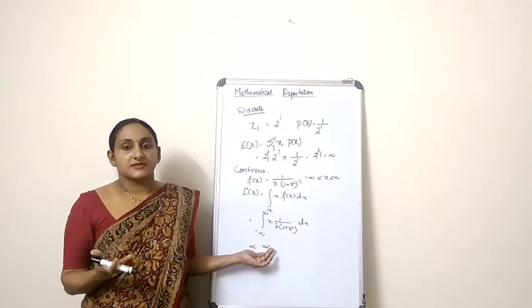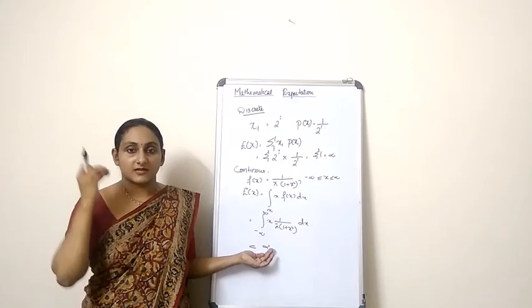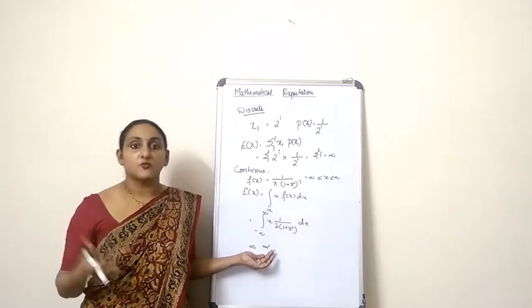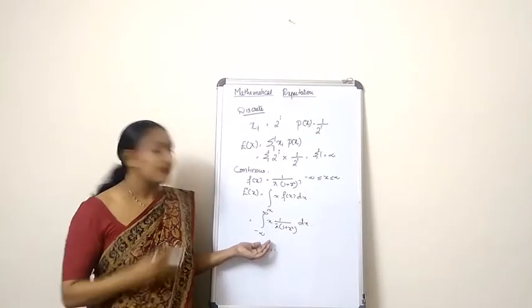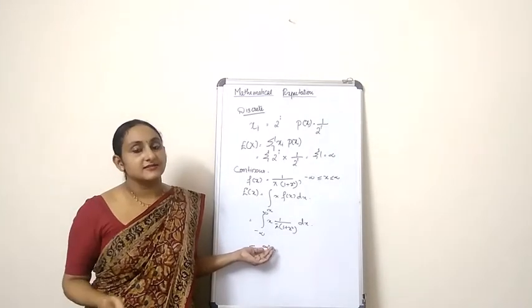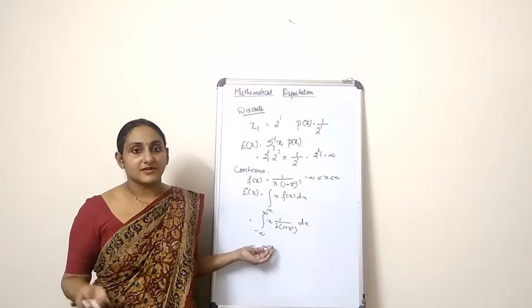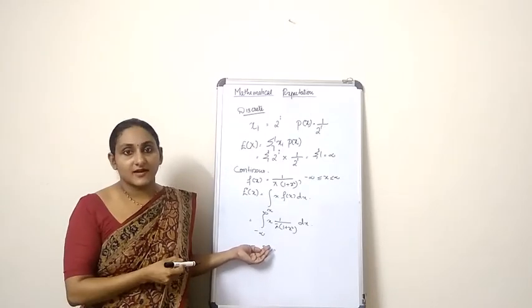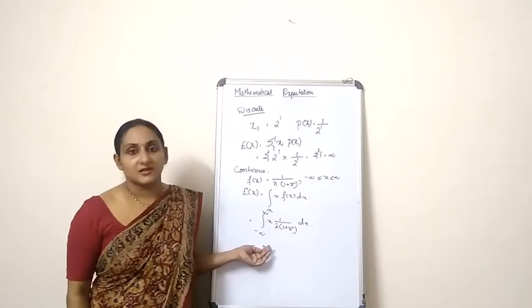But our condition is that for the mathematical expectation to exist, what was the condition? The right hand side should converge absolutely. But in this case it won't converge, and since it does not converge, what does that mean? Mathematical expectation does not exist for this random variable in this particular case.